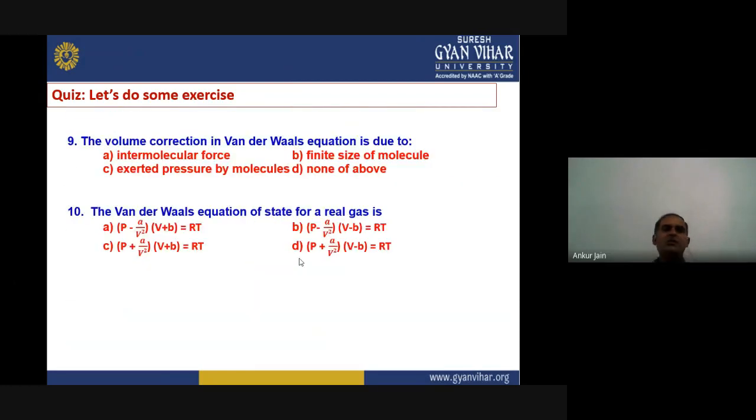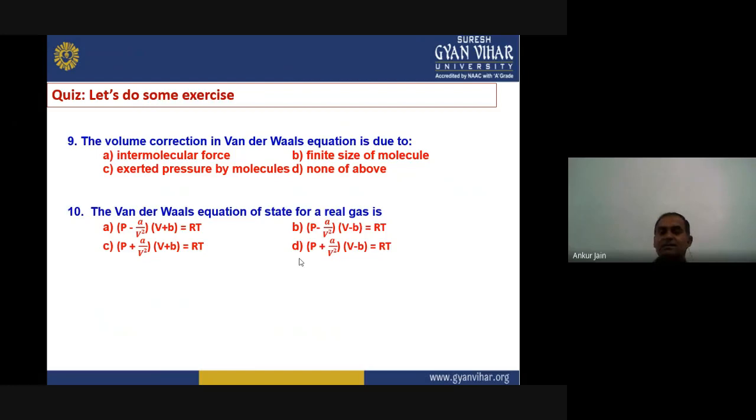Okay. Now if we go to our ninth question, the second last question of today's quiz: the volume correction in the van der Waals equation is due to intermolecular force, finite size of molecule, pressure exerted by molecules, or none of the above. So just remember what we have done for volume correction.